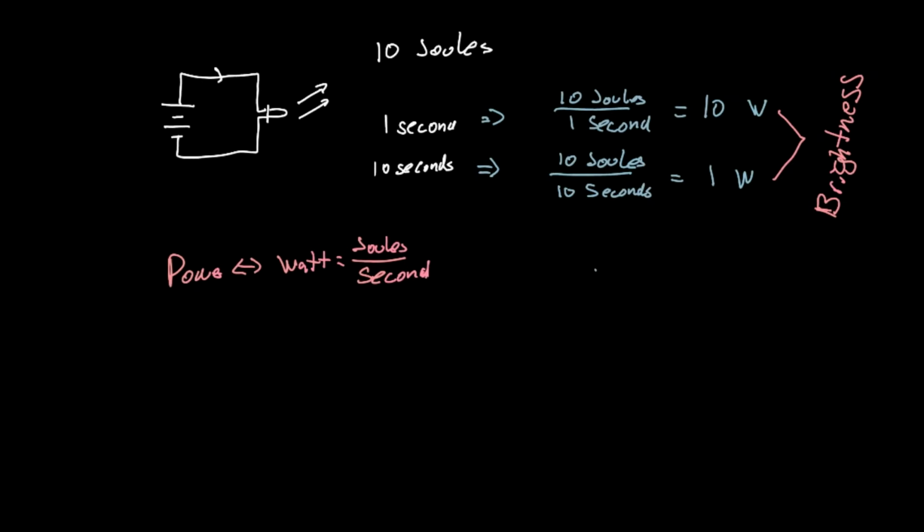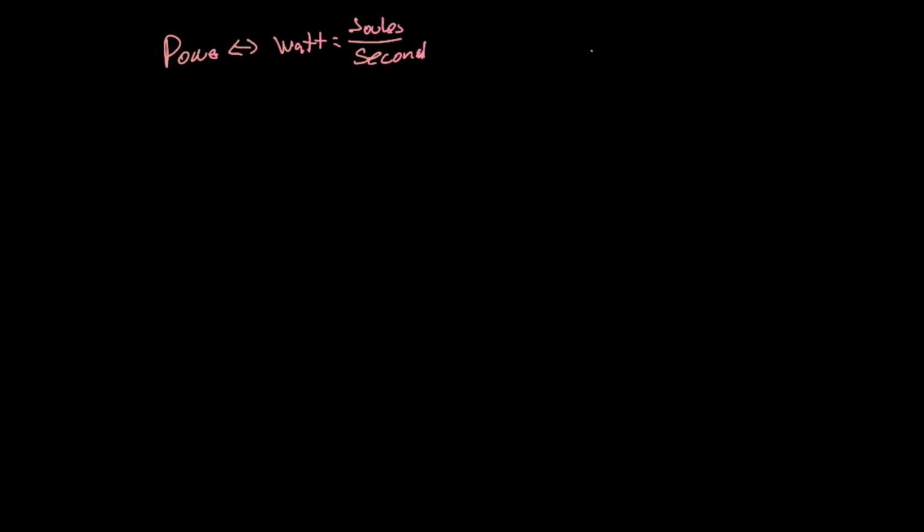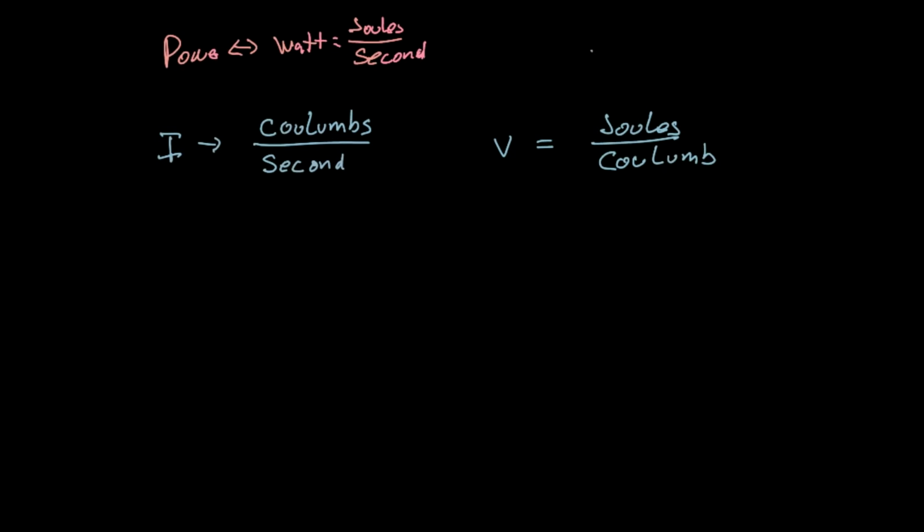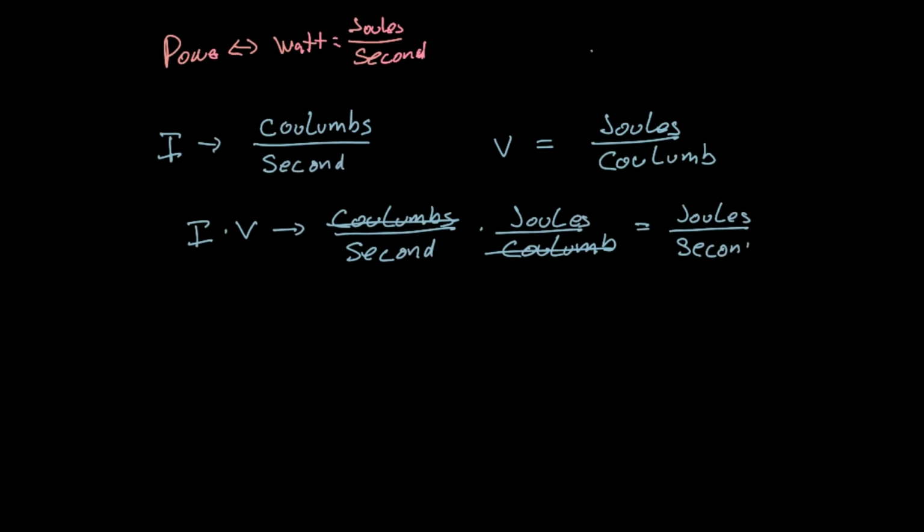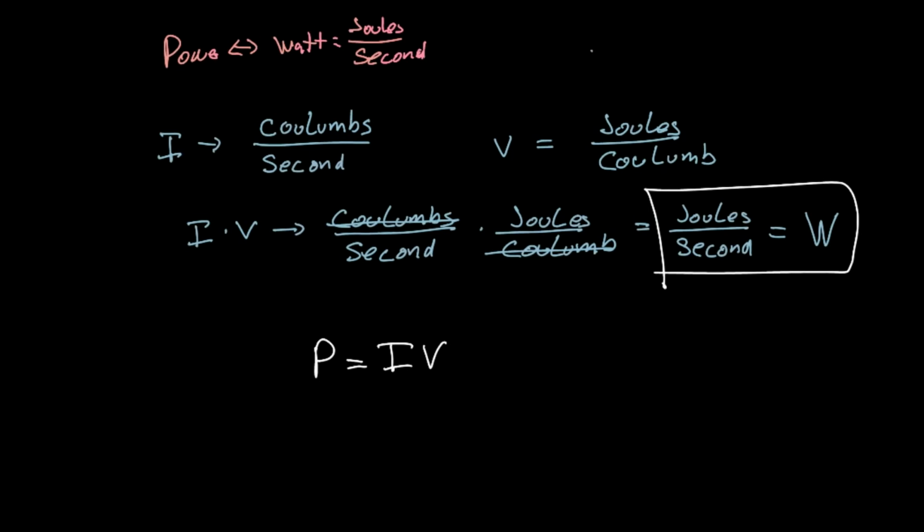So how do we quantify this in electrical terms? The way that we do it is we take our current and our voltage measurements. If we multiply I and V together, our coulomb should cancel, and we should be left with joules per second. So that's what we get right there, and that's how we come up with this. Power is equal to I times V. Power is equal to the current times the voltage.